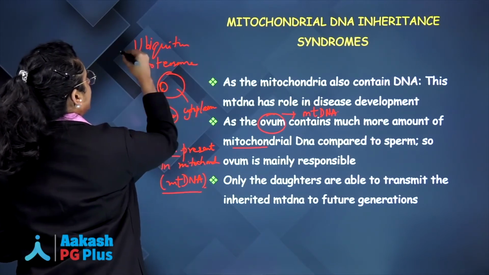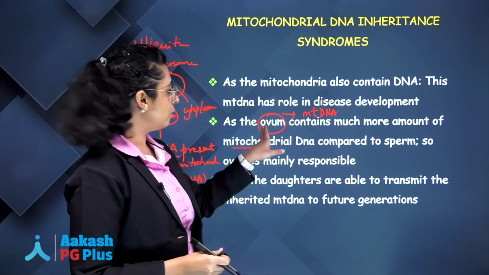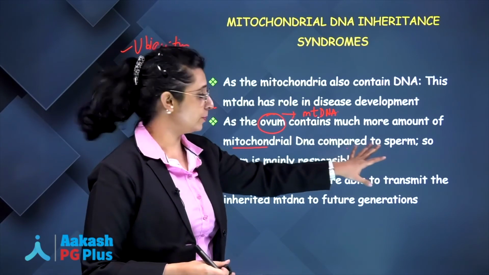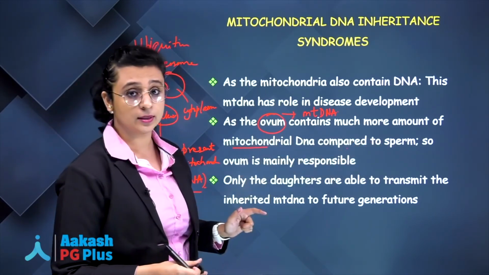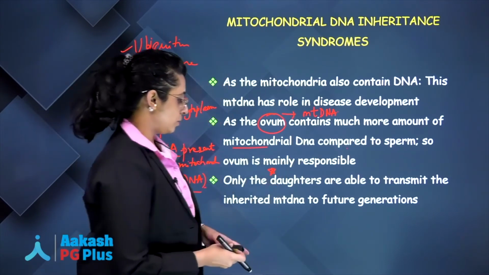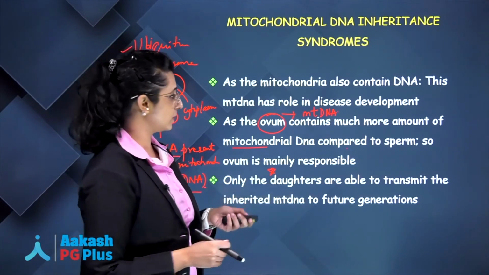Okay, it is degraded by ubiquitin proteasome degradation pathway by the ovum. So, ovum destroys a little bit amount of mitochondrial DNA which was present in sperm, and that is why it is only the ovum which will be able to transmit the disease, or in simple forms it is usually the females who are able to transmit the disease to the future generations, never the males, okay.